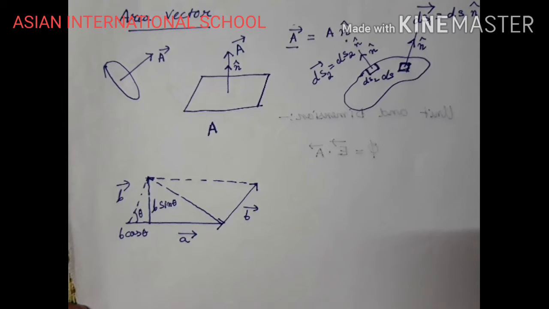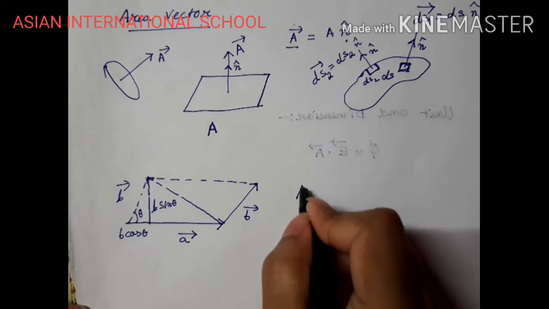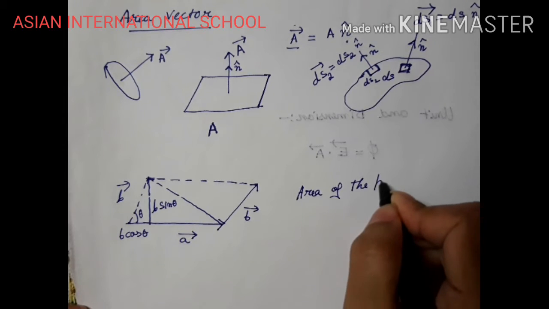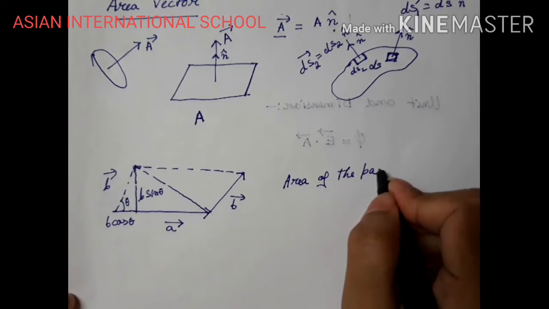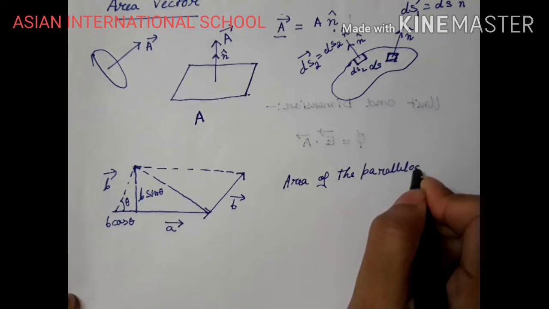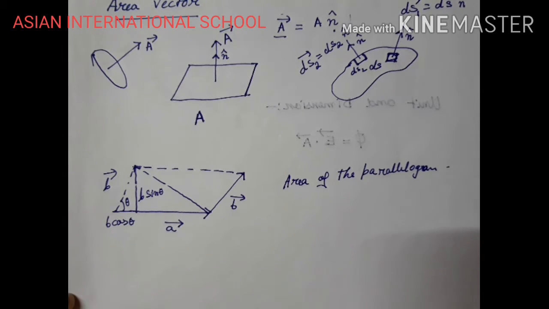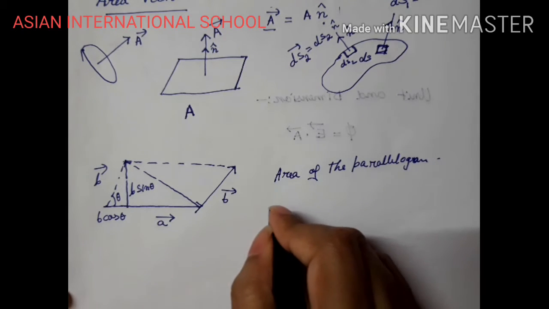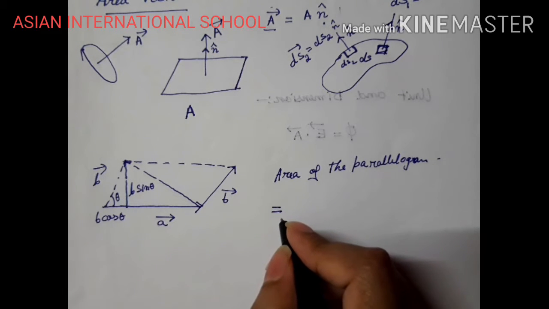Now if I have to calculate the area of the parallelogram, the area of a parallelogram is base into height. How much is my base?